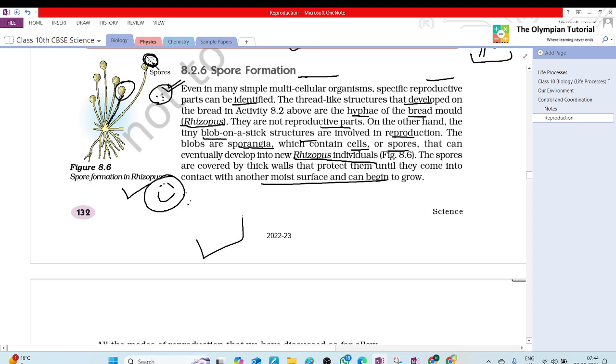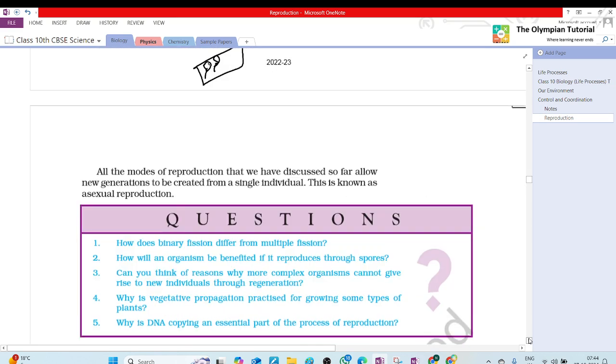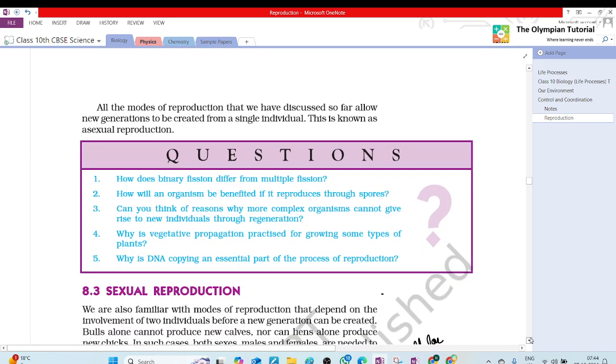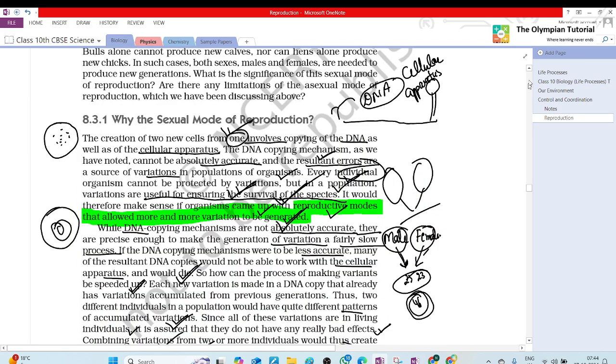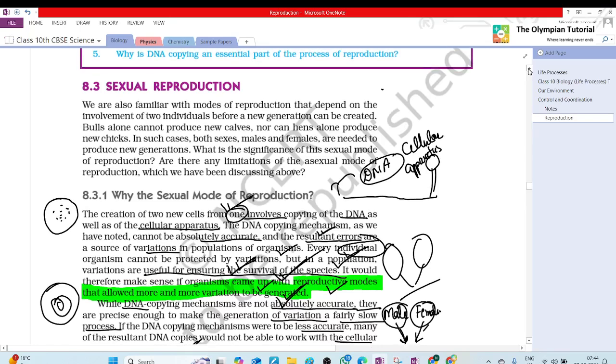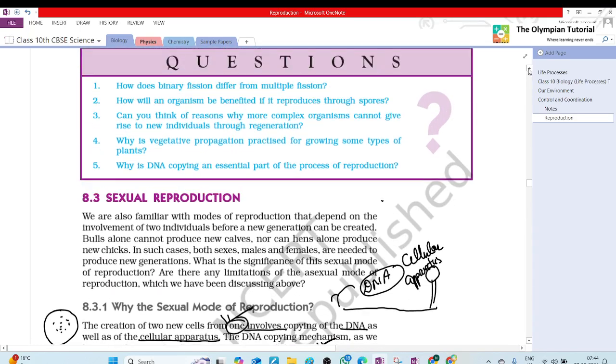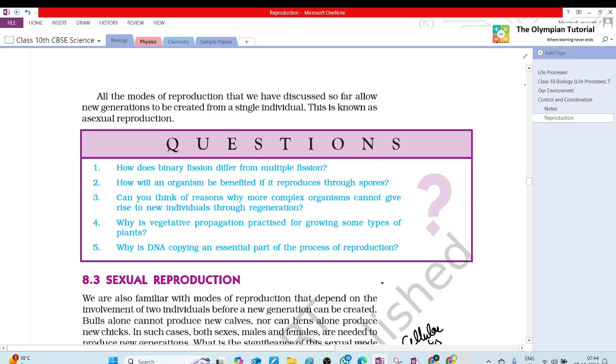What will happen on bread? It comes in contact with another moist surface, and it begins to grow. So all the modes we studied till now are modes of asexual reproduction.